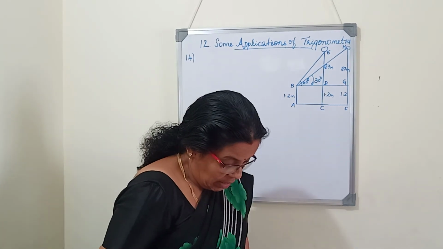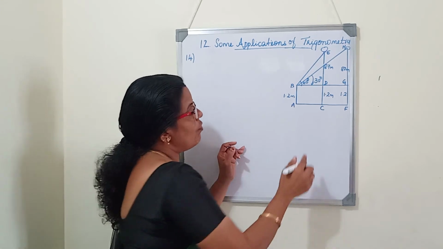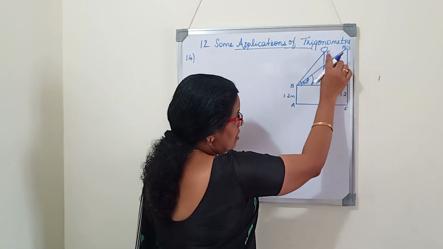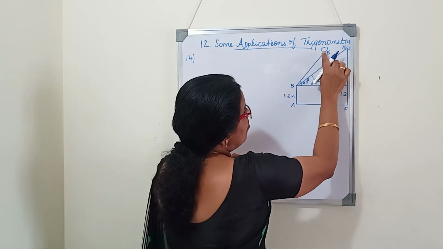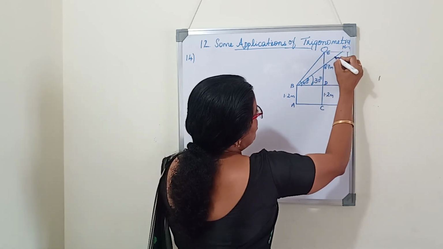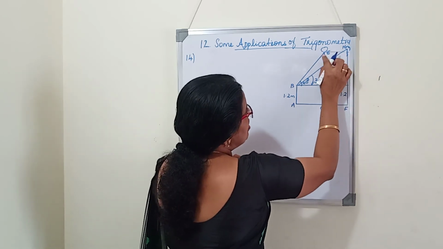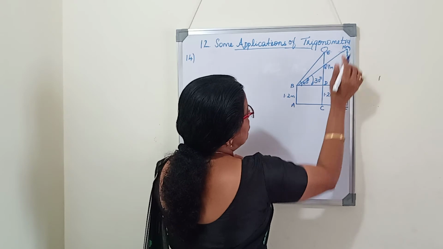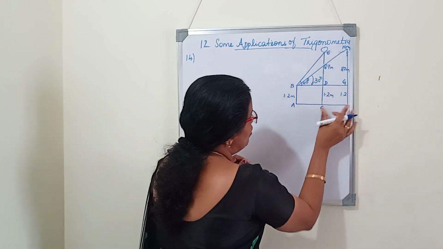Now we want to find the distance traveled by the balloon during the interval. We want to find how much distance the balloon traveled from the first position to the second position during this time. That means EH. This distance we should find out. So this EH will be the same as DG or CF. This distance we should find.